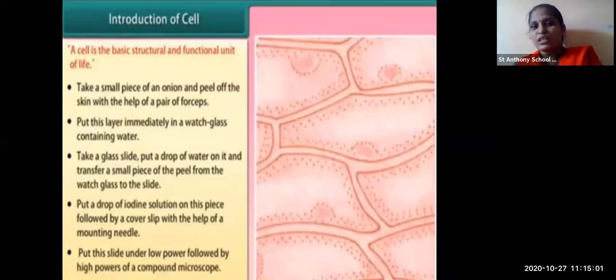So what will you see? You will see different cells in this peel of onion. This is the thing that you are going to observe under the microscope.